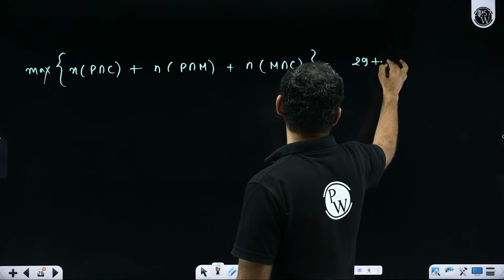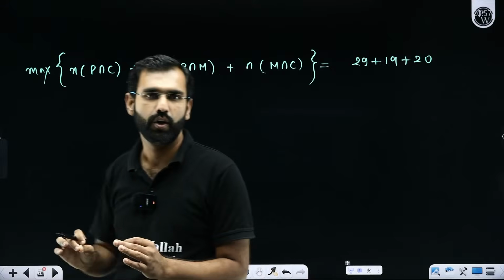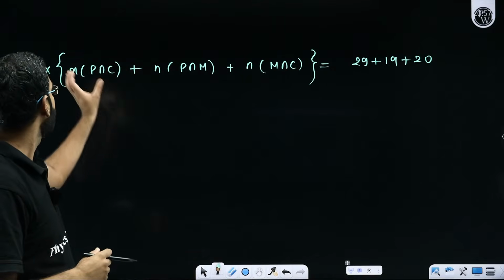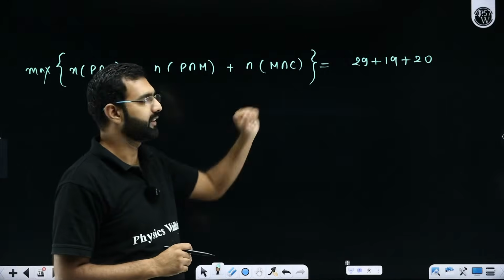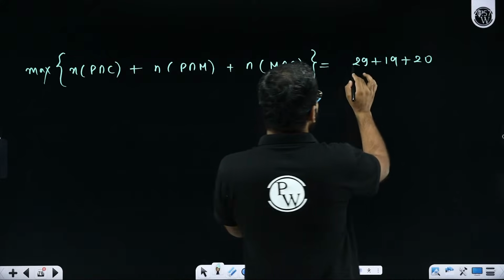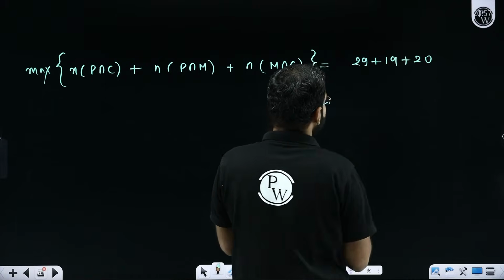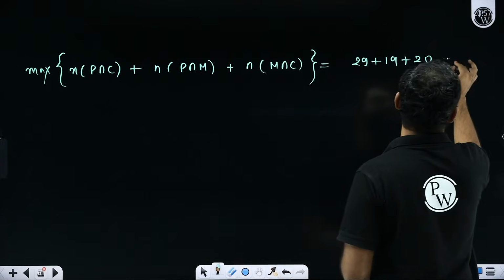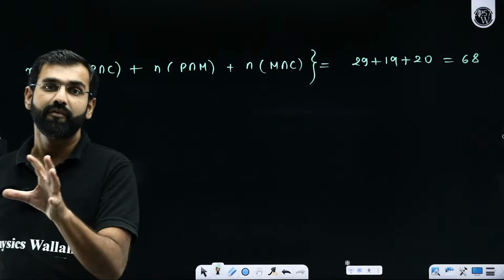29 plus 19 plus 20 will be the maximum number of people who have passed physics and chemistry, or physics and maths, or maths and chemistry. Everyone processing this data? So this gives you 20, 19 and 20. So 30 plus 20 is 50, 50 plus 20 is 70. 70 minus 2 is 68. So this data could be 68. This is the maximum value of this summation.